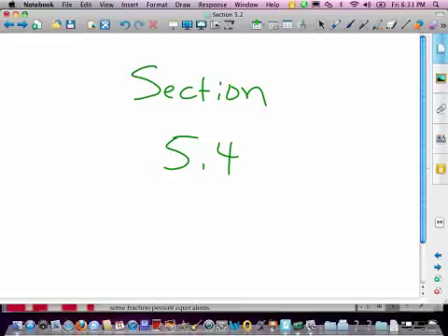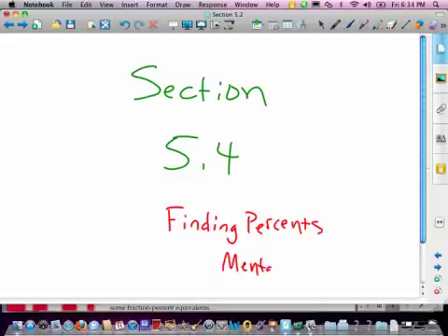This is section 5.4, and it's called Finding Percents Mentally. Now, for all of those of you who always hated showing your work, this is your section, because the idea here is we want you to do it in your head for this one.